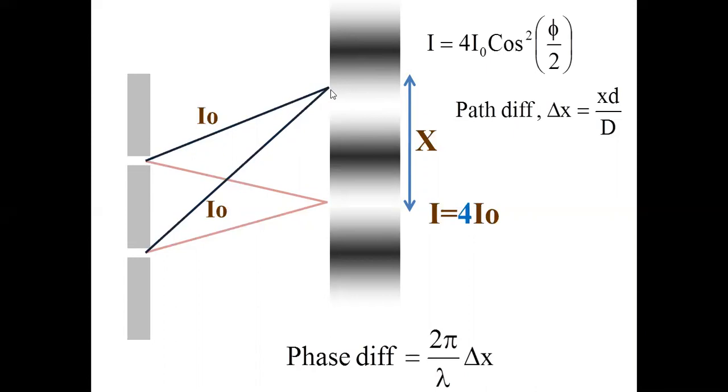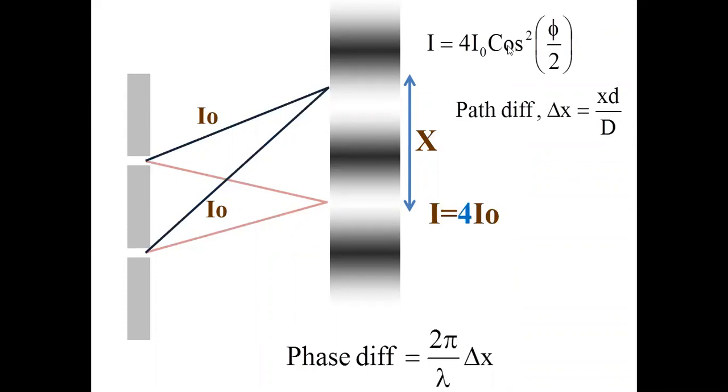What is the intensity here? To find it out, which point are you considering? Here, sir. What is its distance from the central bright fringe? x. Find out the path difference. Convert it into phase difference. Phase difference equals 2 pi by lambda into path difference. Once you get the phase difference, put it here, phi. Intensity here is I equal to 4 I naught cos squared phi by 2. Use this formula. We don't get this formula in the theory.